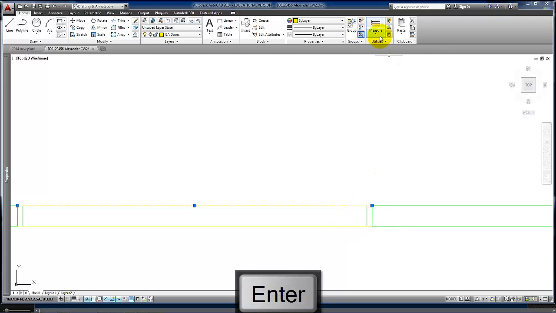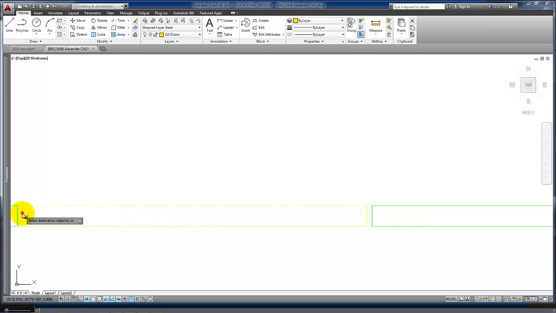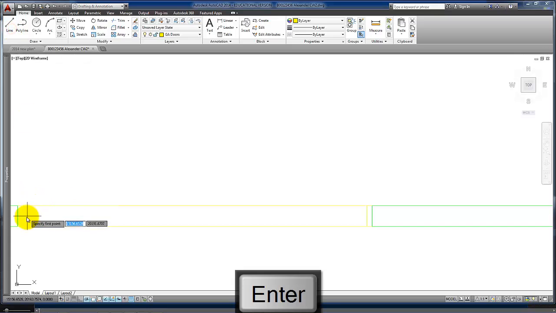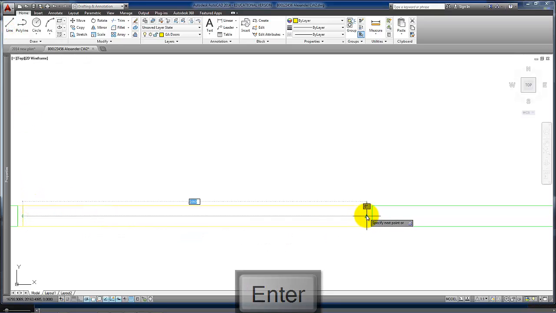And we can match the properties of that line over to the outside frame part. Then we can put a line down the middle and offset again by 25 at both sides.